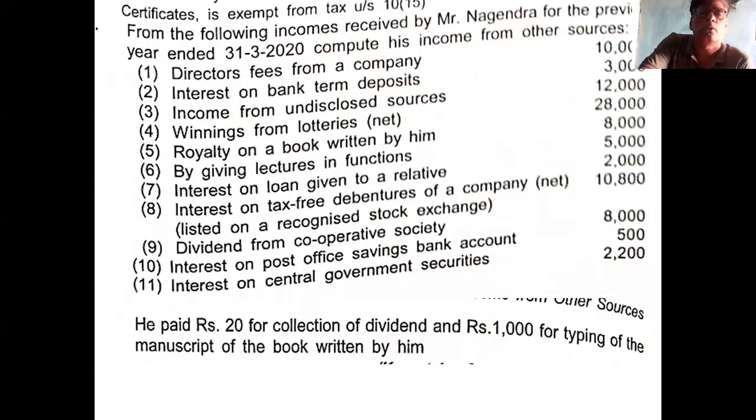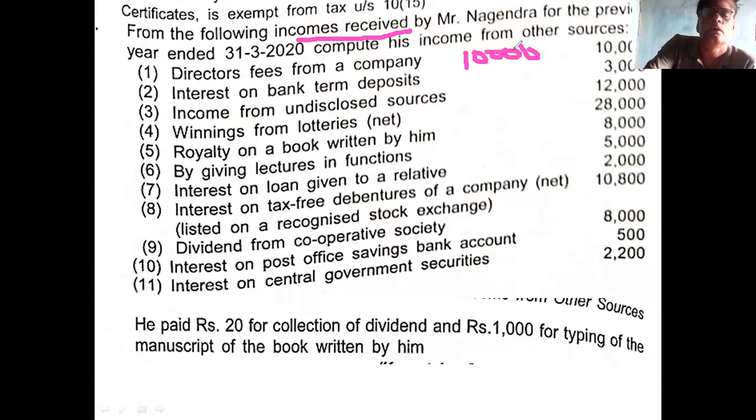You see this problem number 9. From the following incomes received, you see the heading itself. Following incomes received is there, not investments. Incomes received is given for the year ending 31st March 2020. Compute income from other source. First point is director fee received. 10,000 is there. This 10,000 is taxable.